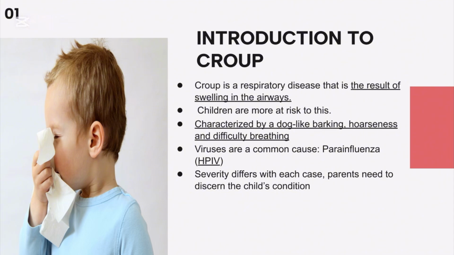Viruses are the most common cause of croup, like the parainfluenza virus. It's a broad term to describe groups of infectious pathogens that produce usual respiratory diseases, but it may also be because of allergies or just reflux from the stomach. More swelling means more problems breathing, so it's important for parents to monitor and discern their child's condition.